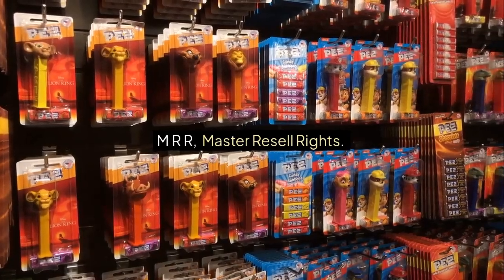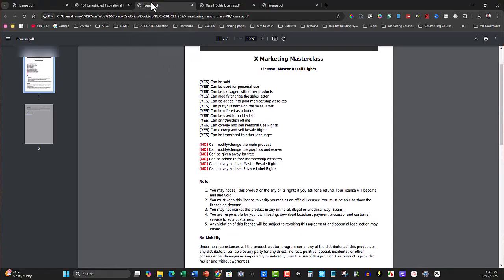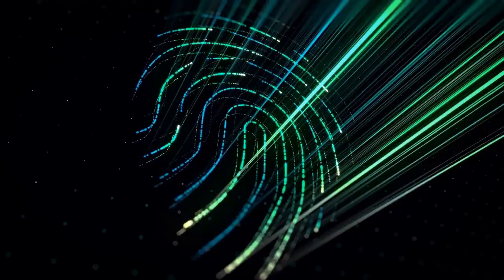MRR, Master Resell Rights. MRR allows you not only to sell the product, but also to pass on the resell rights to your buyers. You can sell the resale right, but not the PLR rights. This adds value to your offering, as your buyers can resell the product under the same MRR terms. Typically, you cannot alter MRR content, which means you need to sell it as is. The benefit here is the enhanced resale potential, but the drawback is reduced creative control. Always check what additional stipulations come with your MRR license to make the most out of it and stay compliant.